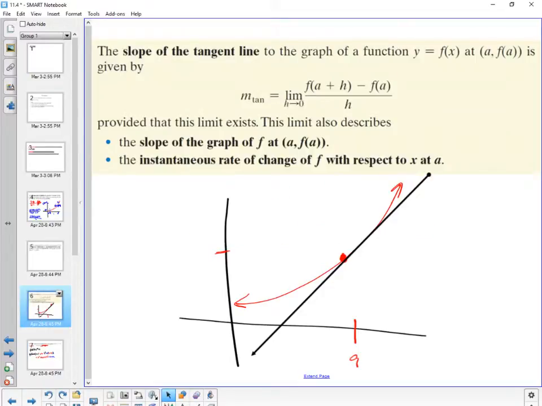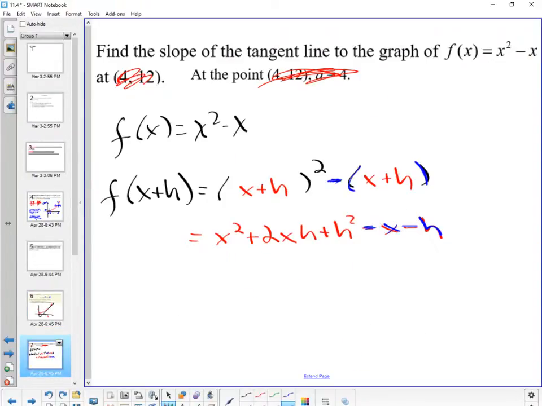Well, all we're doing right now is we're going to try to get the equation of a line that's tangent at a specific point for this function. But what does that have to do with the equation? Oh! f of x plus h, f of x. We're going to need those two to put in there.